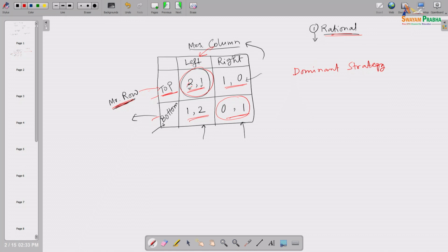But irrespective of what Mrs. Column is going to choose, Mr. Row can always get better if he chooses top. Look, if Mrs. Column chooses left, and Mr. Row chooses top, he will get 2, alternatively if Mr. Row chooses bottom, he will get 1. So, he is comparing these two numbers, because in the pair of numbers, the first number always goes to this person and the second number to this person, right. Alternatively, if Mrs. Column chooses right, in that case also if Mr. Row chooses top, he will get 1, if Mr. Row chooses bottom, he will get 0.